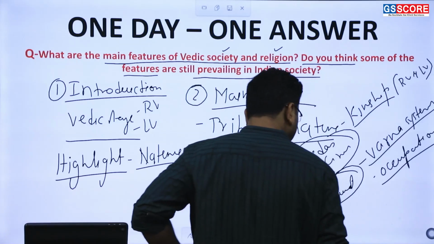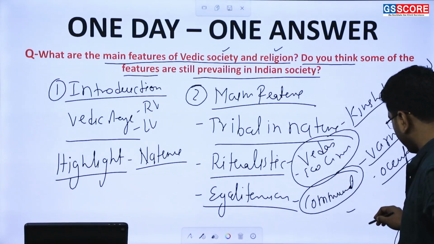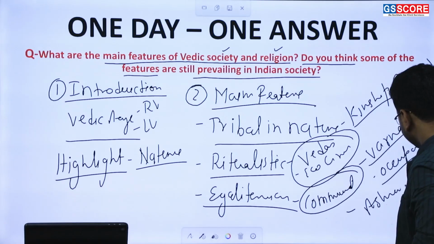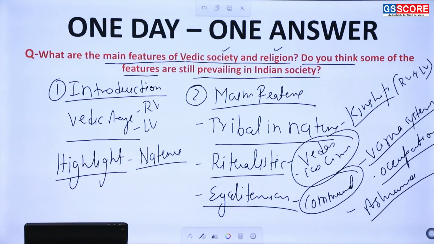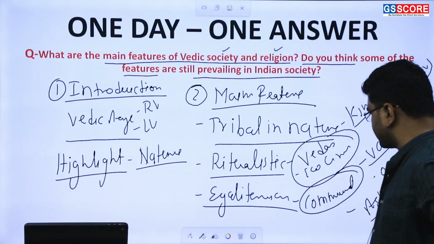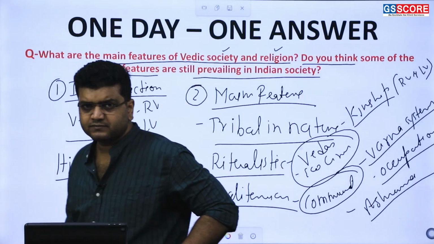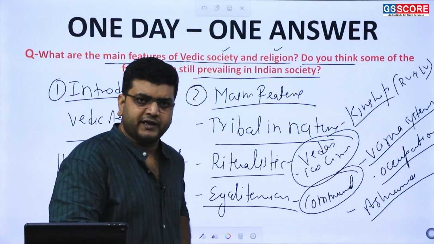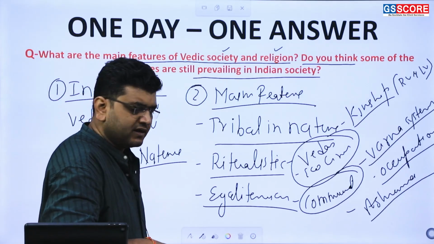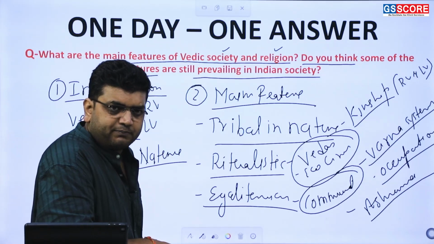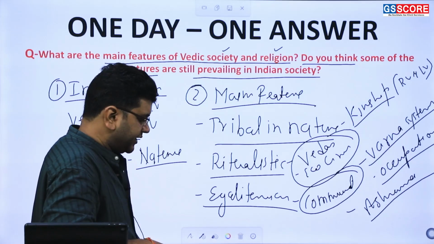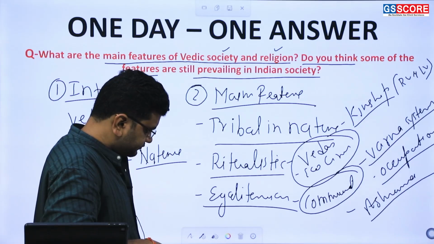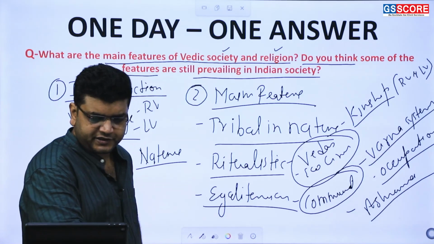Then we have the Varna Vyavastha. After that we have the Ashram Vyavastha. The 4 ashramas were there, where we have education, then Grihastha, and then Vanaprastha. The 4 ashram system was there. Egalitarian society was very important.